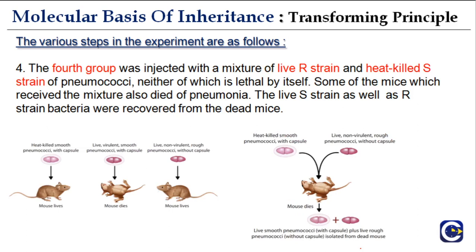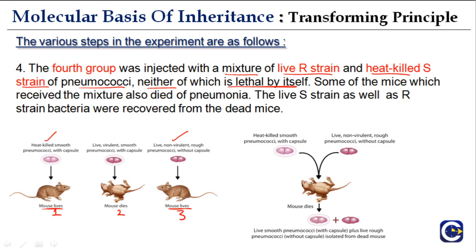And now is the most important part, where there is the fourth group. Okay, so just follow step by step. The fourth group was injected with a mixture of live R strain and heat-killed S strain of pneumococci, neither of which is lethal by itself. You see, here we saw three groups. This one was heat-killed S strain, and this one here is the live R strain. And in both of the cases, the mouse lives, the mice survive.